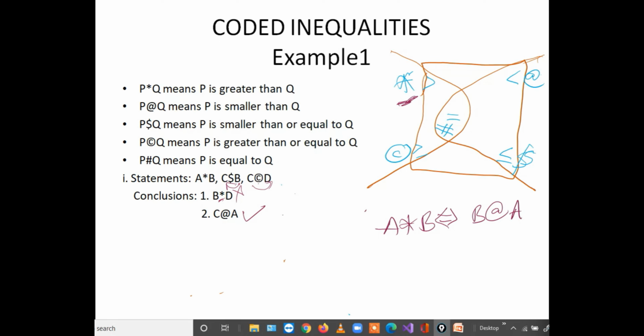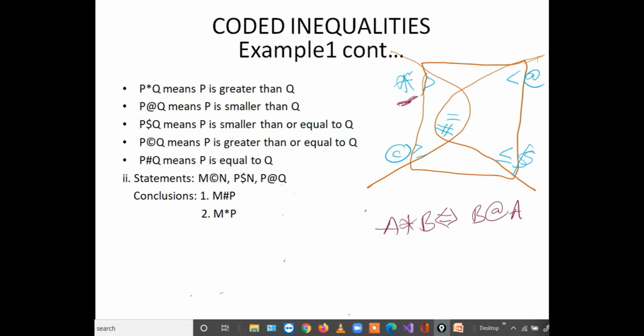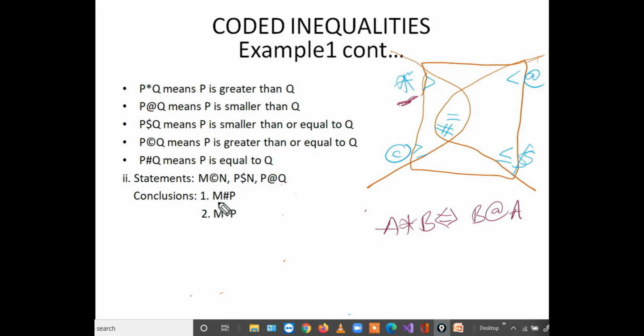So with the same procedure, let us do one more question. Now see, directly come to the conclusion. First conclusion is M and P. So M is here, P is here. To get the relation between M and P, what is the common element? N is the common element. So M to N first, then N to P. M to N forward, N to P reverse.